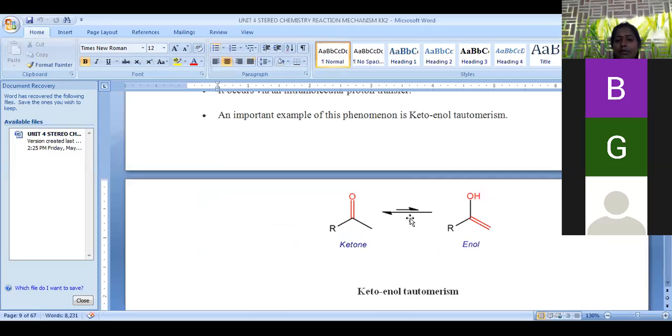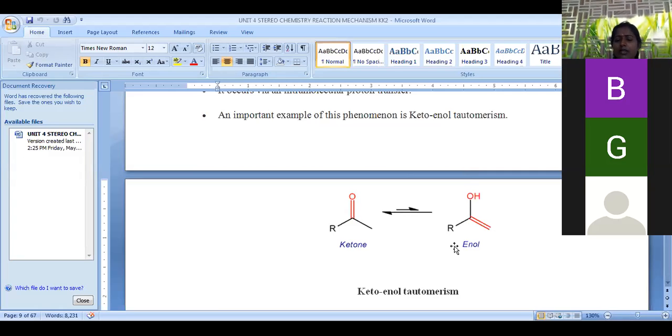Let us see a simple example. We are taking a ketone here and changing the hydrogen. Hydrogen is shifted towards this side, and when hydrogen is shifted, a carbon-carbon double bond is generated, and this C double bond O ketonic functional group is converted into an OH group. A double bond adjacent to OH is called the enol form. C double bond O is called the ketonic form. These two are interconvertible, meaning forward and backward reactions are spontaneously possible, hence we represent the reaction with a double-headed arrow. Ketone can be converted into enol as well as enol converted into the ketonic form.